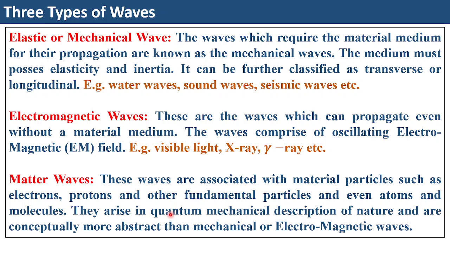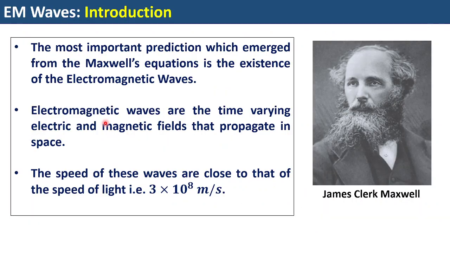However, if you go down to the subatomic level, such as neutrons, protons, electrons, since their size is very small, they can behave both as a wave and as a particle. So they have dual nature. All right. So these are the three broad categories of wave which we all should know. But out of all these three, our main concern in this chapter is electromagnetic wave. So let us go into that.